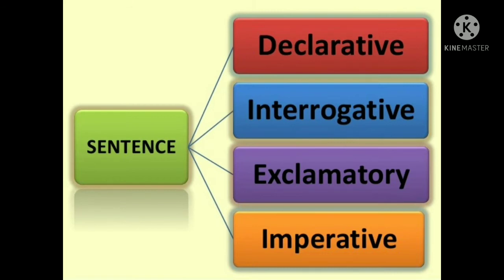If you ask something, then this type of sentence is called an interrogative sentence. And the sentences in which we show our emotions, feelings, are called exclamatory sentences. And last is the imperative sentence. If a sentence denotes a command, request, order, wish, then it is called an imperative sentence.